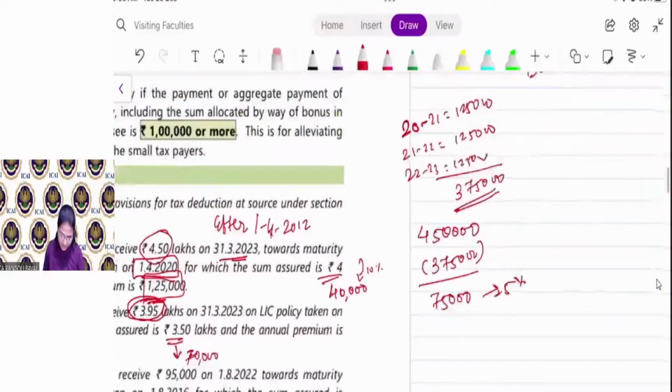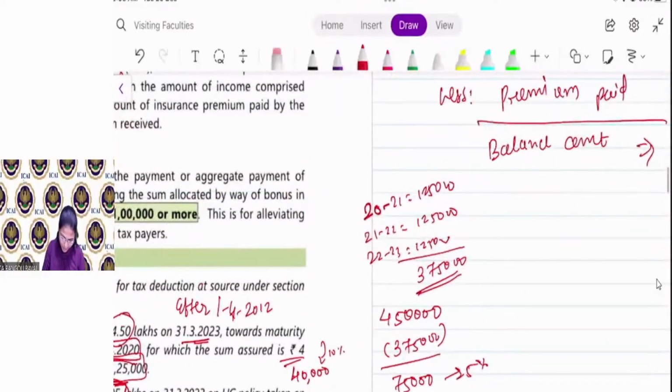How did the 3,75,000 come? He paid 1,25,000 premium in 2021, and in 21-22 he also paid 1,25,000 premium. See, you have to pay premium every year, right? Clear? How did the 3,75,000 come?